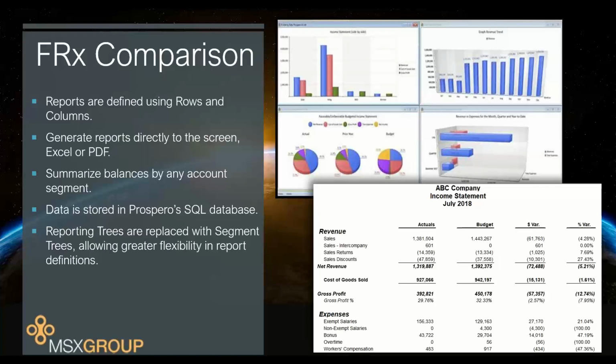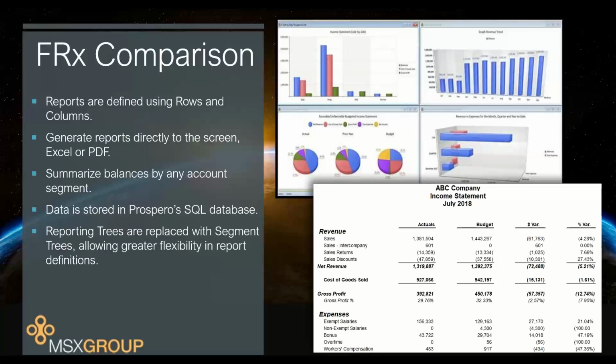It's all going to be a separate Prospero SQL database that will hold all of your report definitions, all of your line sets, column sets, the trees inside of Prospero, and all of the reports that you generate as well, all the account balances, transaction details, all in one centralized SQL database. So a huge step forward from how FRX stored their data versus our new Prospero SQL database.